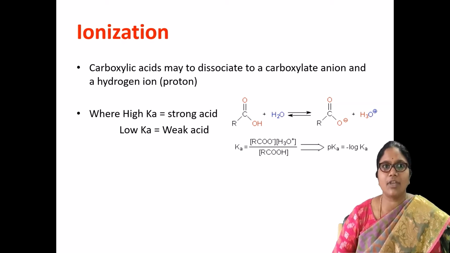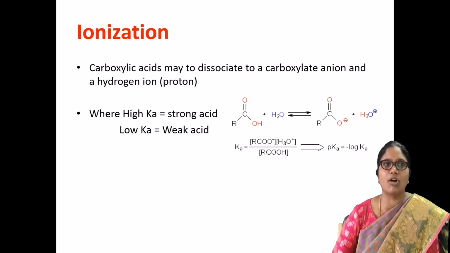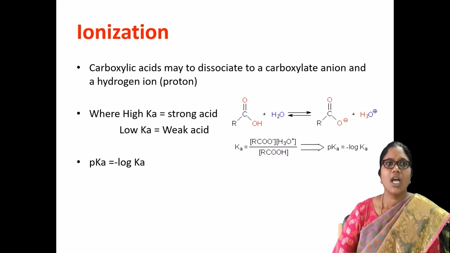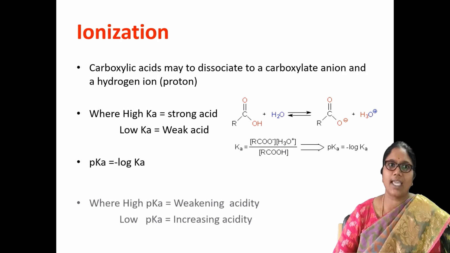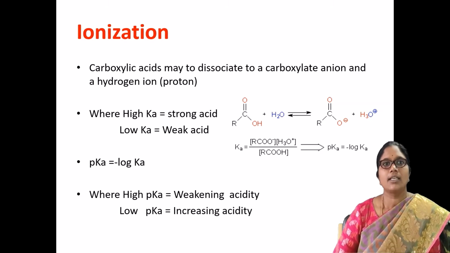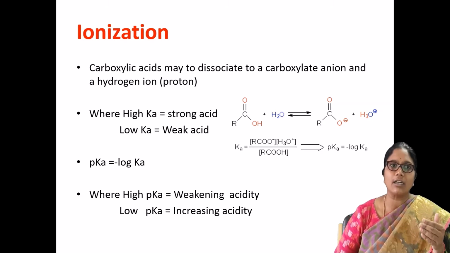This can be expressed in the form of pKa. pKa is the negative logarithm of your Ka, that is the acid dissociation constant. A high pKa represents weakening of the acidity, that means the acidity strength keeps decreasing. Where the pKa value is low, there will be an increase in the acidity.